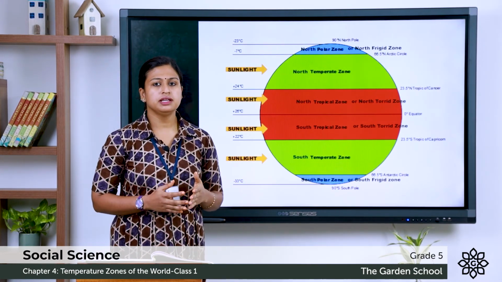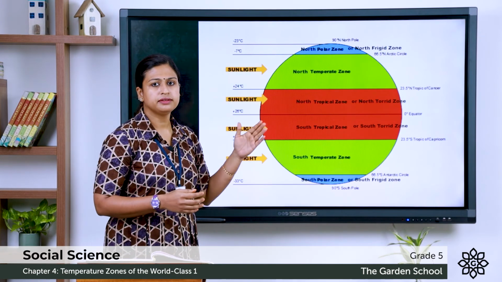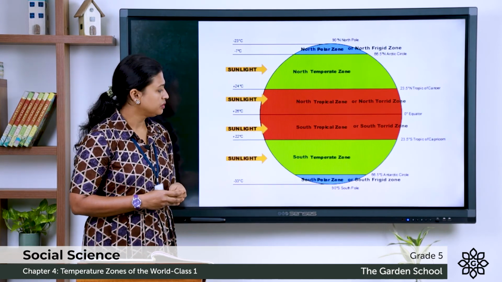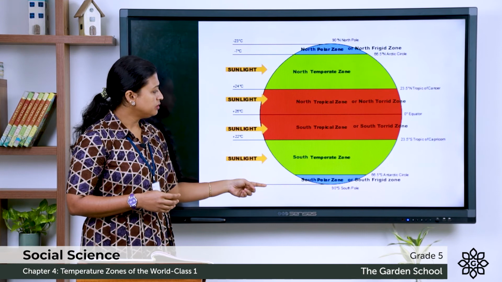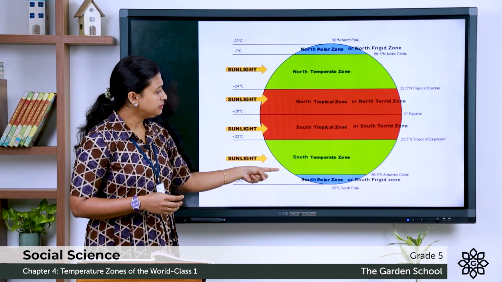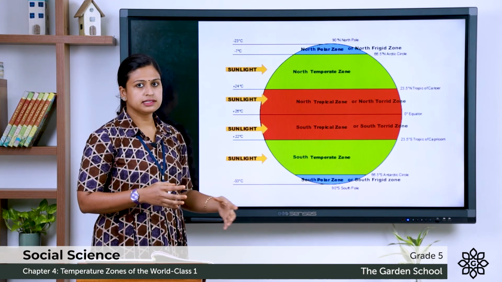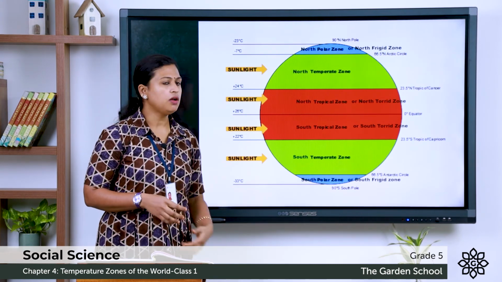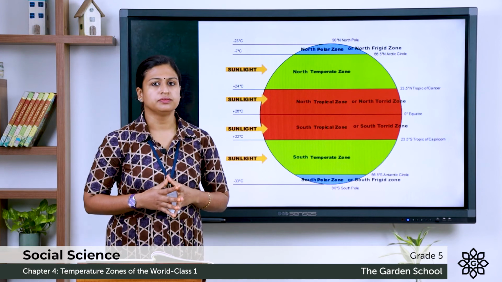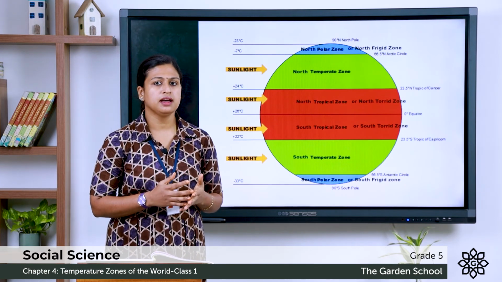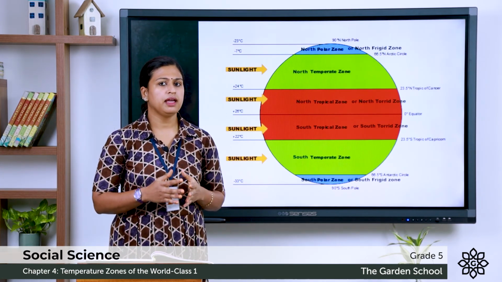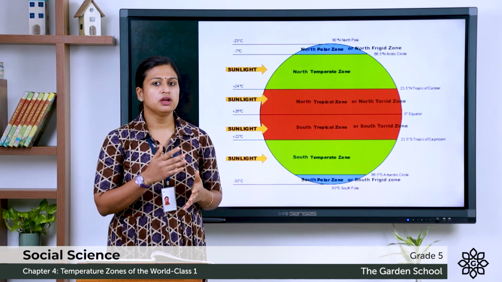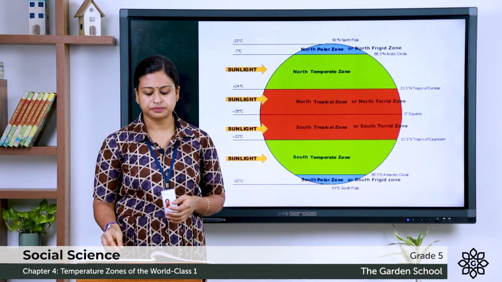This region is cooler and drier than the Torrid Zone. Then we have the area between Antarctic Circle and South Pole. It is known as the South Polar Zone or South Frigid Zone. Usually these areas have a cold climate and are always covered with snow and ice.